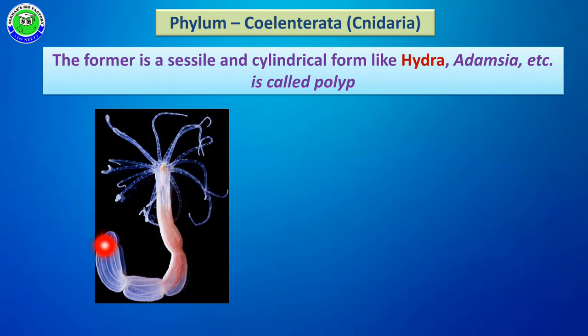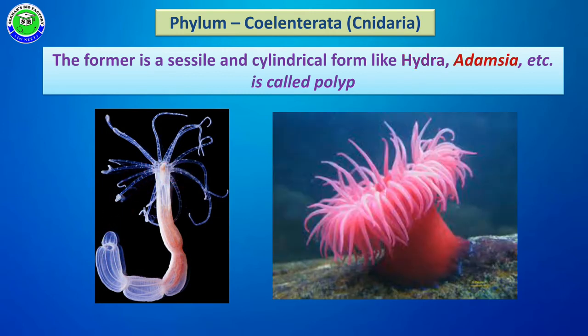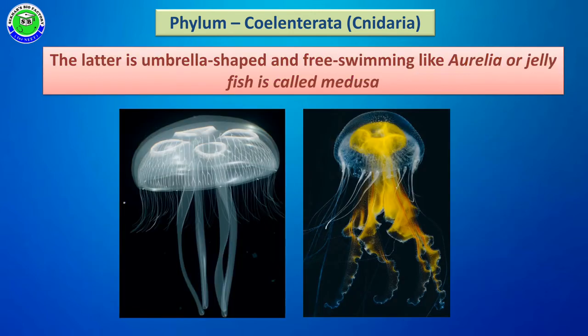One example is Hydra and another example is Adamsia. So both Hydra and Adamsia are examples of polyp form, sessile in nature, attached to the substratum. And one more type of body form looks like an umbrella. Such an umbrella-like structure is present freely in water and shows free swimming nature, like Aurelia or jellyfish. Aurelia or jellyfish is an example of medusa.